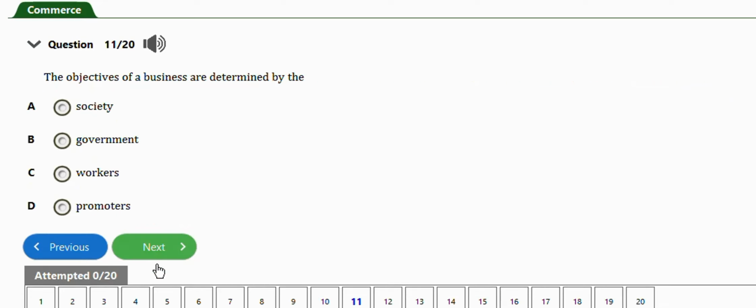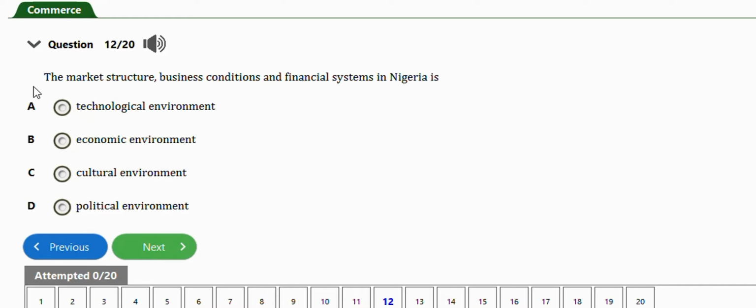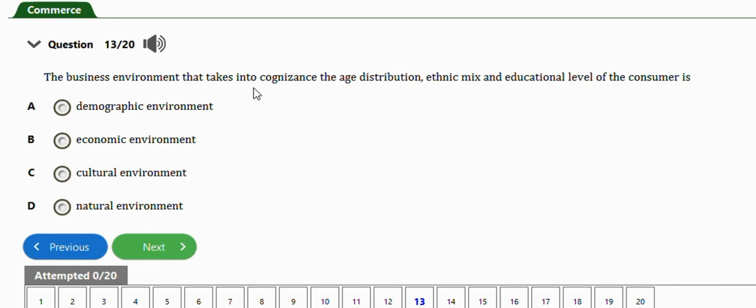Next question says the objectives of a business are determined by the society, government, workers, promoters. The right answer is option D, promoters. Take note of this question, guys. Next one says the market structure, business conditions and financial systems in Nigeria is. The right answer is option B, economic environment. Next question says the business environment that takes into cognizance the age distribution, ethnic mix and educational level of the consumer is the demographic environment, option A.